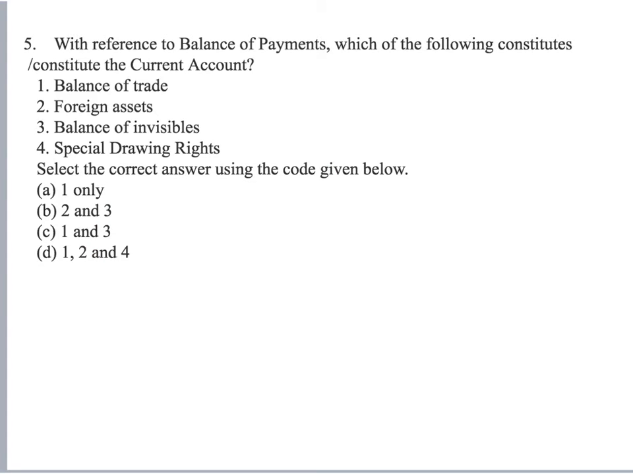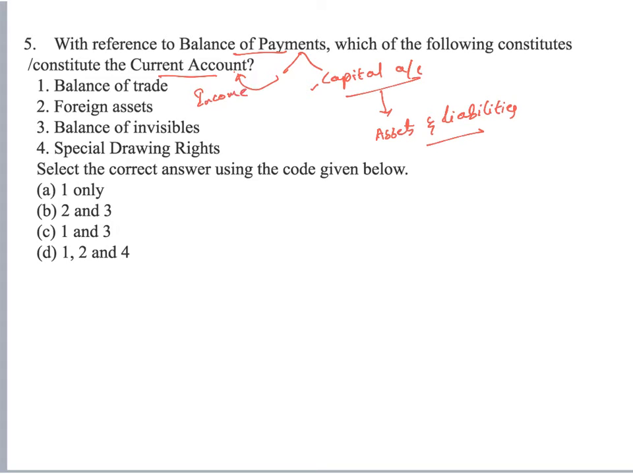With reference to balance of payments, which of the following constitute current account? As we already discussed about balance of payments, it broadly consists of current account and capital account. In one of the previous discussions I have said, anything that alters the assets and liabilities of the economy would be categorized as capital account. Anything that has an impact on the income of the economy is said to be categorized as current account.